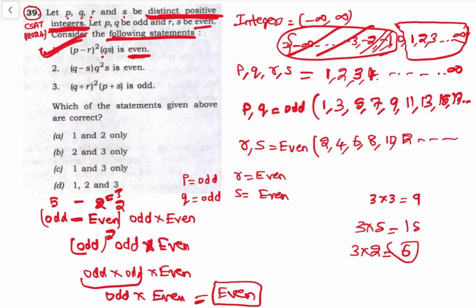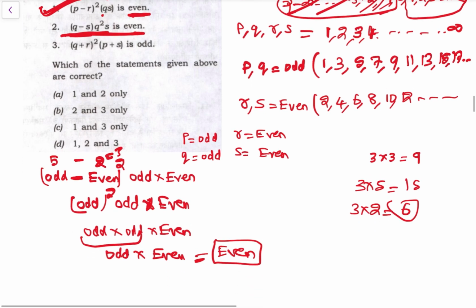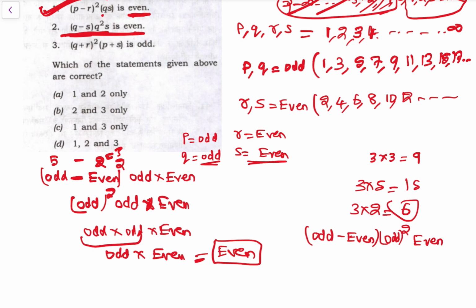So statement 1 is correct. Then let's check statement 2. Q is odd, minus S is even, then Q square, that is odd square, into S is even. Odd minus even is 5 minus 2, that is 3, which is odd.